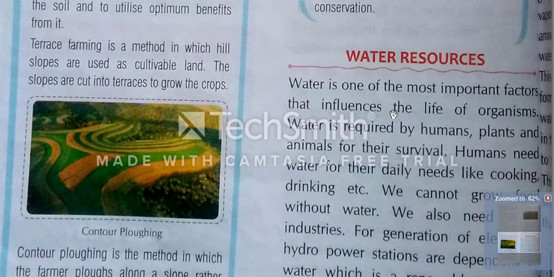Water is one of the most important factors that influence the life of organisms. You can see in our daily life for human beings, for living organisms, how much water is important. Water plays a very important role in our life. Without water, life is not possible.